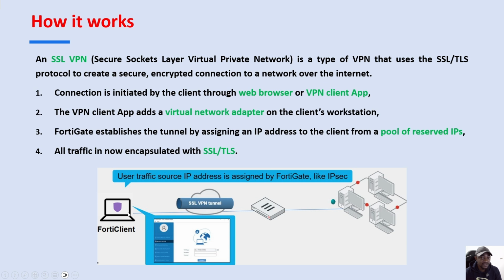Doing this will add a virtual network adapter directly on the client workstation. When the client connects with the FortiClient VPN app, he will provide the gateway of the remote FortiGate, then enter his user and password. Once connected and properly identified by the FortiGate, an IP address will automatically be assigned to this user from a reserved IP pool that we have configured earlier on the FortiGate device. When all that is established, communication will be encapsulated with the SSL VPN between the two sides.